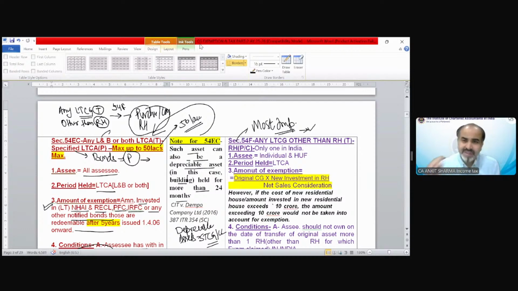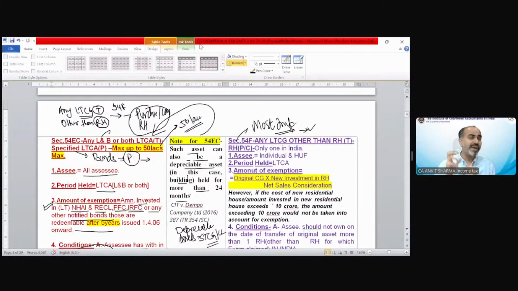If you transfer a residential house and purchase a residential house, then section 54 will be applicable. So for that purpose there is already a section 54. If you have transferred a residential house and you purchase a residential house, then there is already a section which has been made for this purpose, that is section 54.